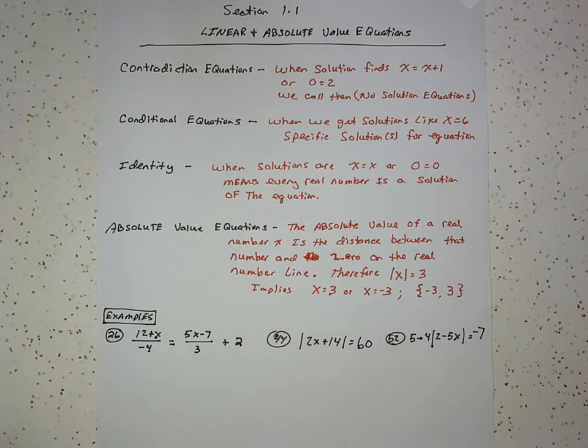CITS Pre-Calculus Section 1.1 is on linear and absolute value equations. Now, all of this should be some sort of reminder from last year. So I'm going to go over this section fairly quickly, just do a few examples and let you off and running. Now, a lot of this new textbook will correlate to videos that I've done in the past for our regular pre-calc course that are also up on YouTube.